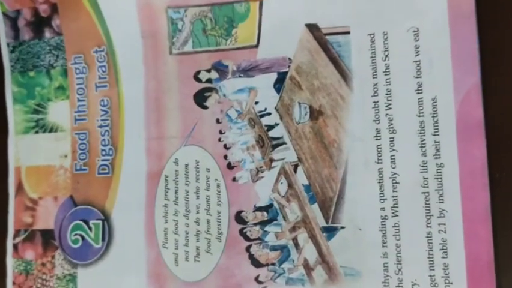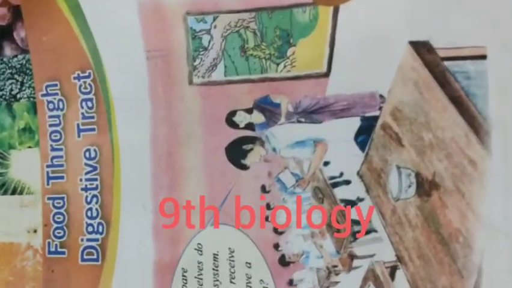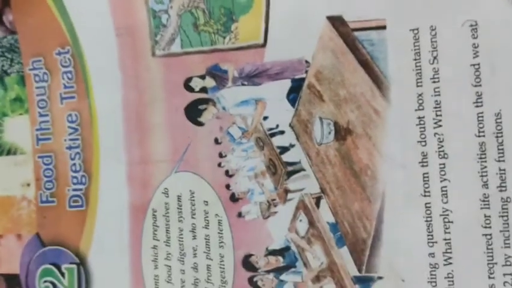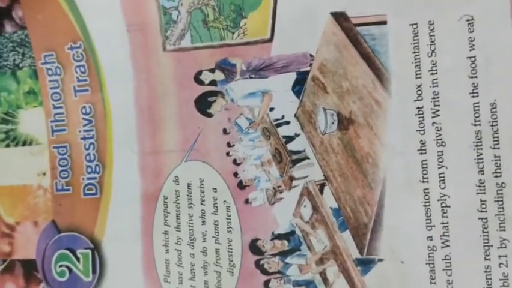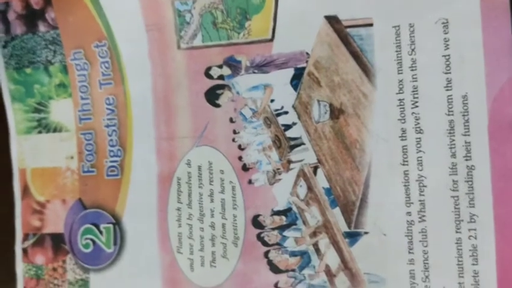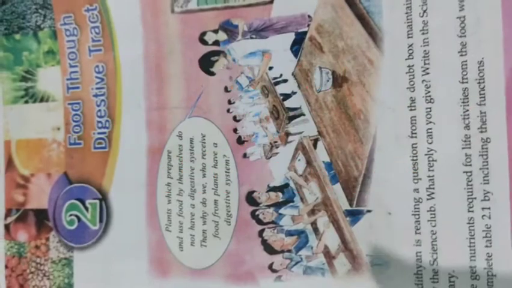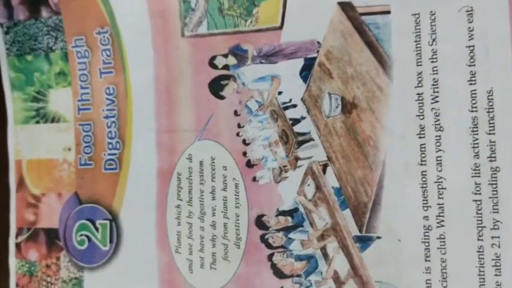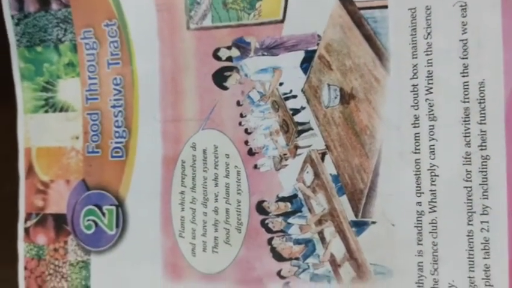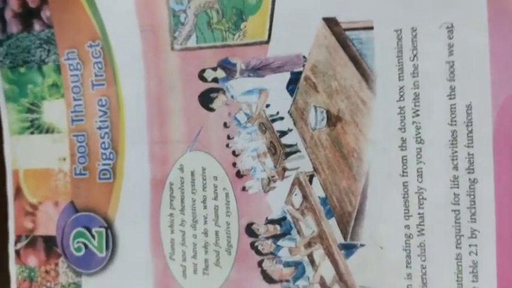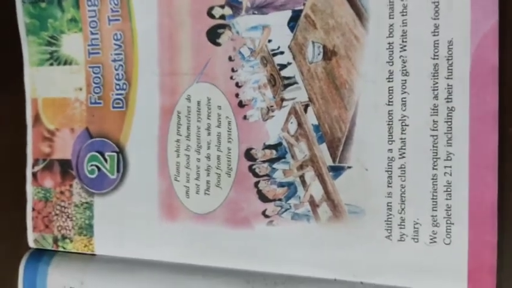Our topic, food through digestive tract. Already we started this lesson. In our previous class we discussed different parts of the digestive system. The first part is the mouth. In the mouth, tooth, tongue and salivary glands, all of that we studied in our previous class. Today we study the topic food through esophagus.